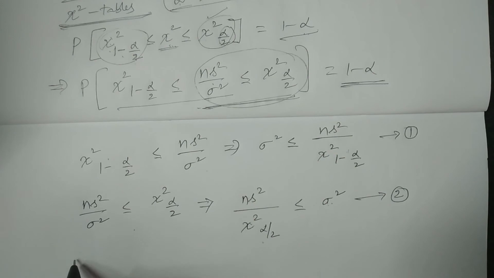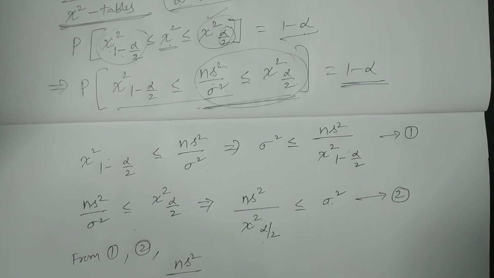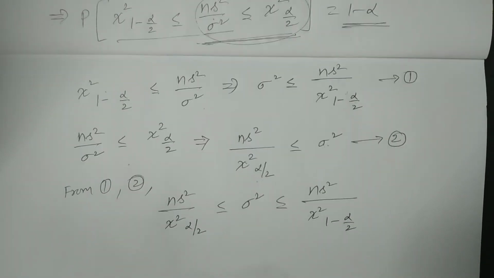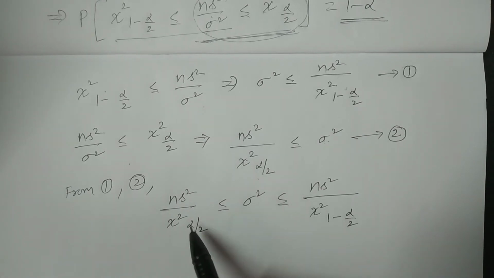Therefore from 1 and 2, from these two results, we have ns square divided by chi square alpha by 2 is less than or equal to sigma square, less than or equal to ns square divided by chi square 1 minus alpha by 2. That is the chi square significant value at 1 minus alpha by 2. Is it clear? I will explain again.